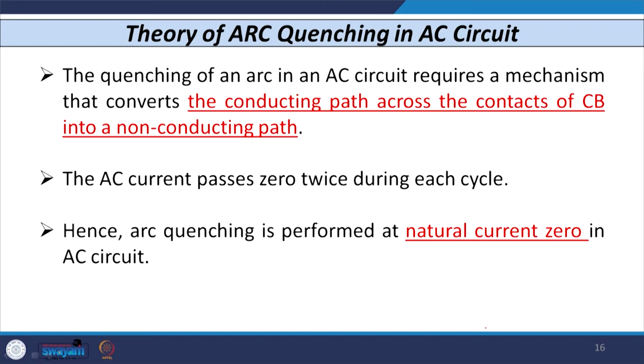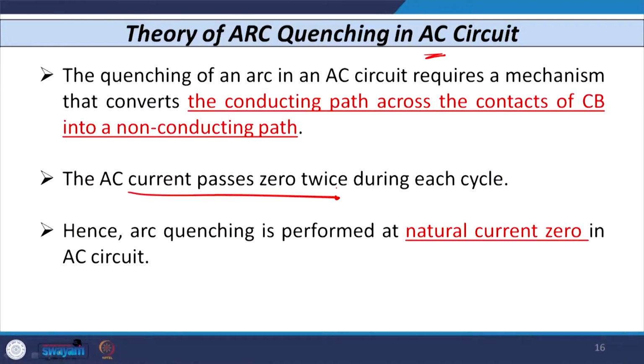Now, let us see how the quenching of the arc is carried out. The theory of arc quenching here is for an AC circuit. For a DC circuit, the arc quenching is entirely different. When we consider quenching or extinguishing of an arc in an AC circuit, it requires a mechanism which converts the whole conducting medium across the contacts of the circuit breaker into a non-conducting or insulating path. So, the whole ionization process can be deionized by some mechanism, known as the arc quenching mechanism.